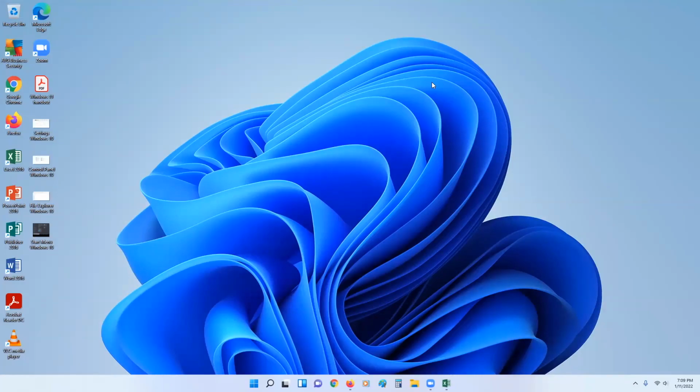Another question, can I keep using Windows 10? Yes, you do not have to upgrade your computer to Windows 11. Windows 10 will continue to receive support until October 14th, 2025. So you got a lot of time.